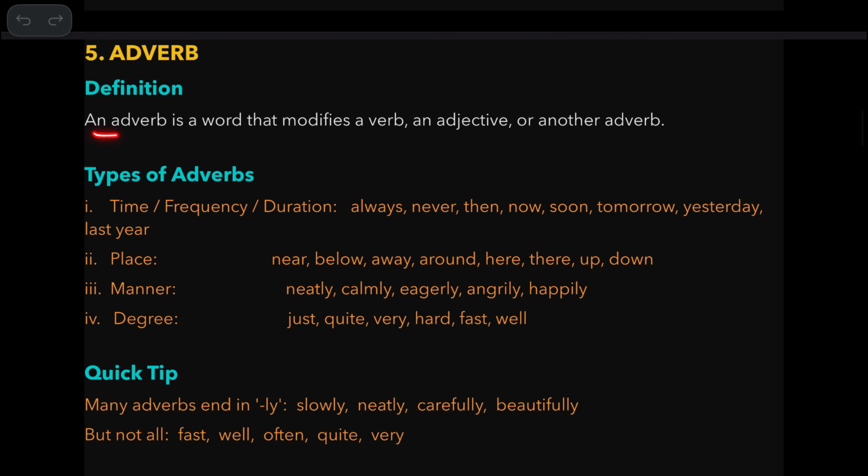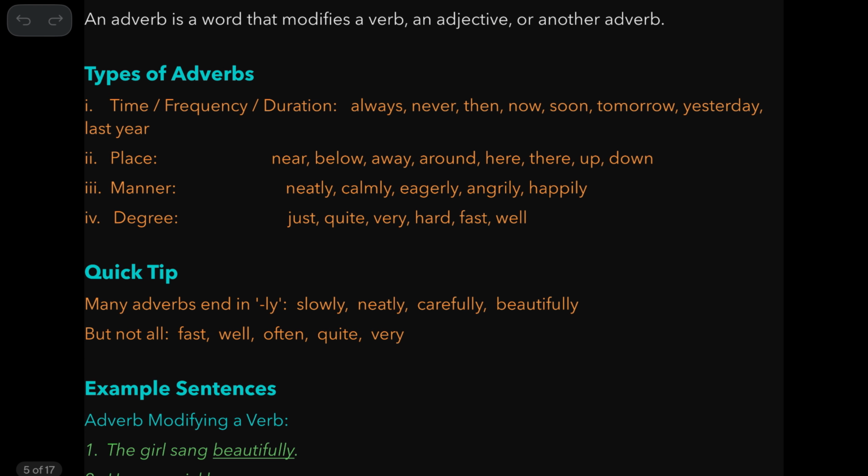Adverbs. An adverb is a word that modifies a verb, an adjective, or another adverb. So types of adverbs. First, you can see time or frequency or duration adverbs. They talk about time, frequency, or duration. Like always, it refers to the frequency. Never, then, now, soon, tomorrow, yesterday.